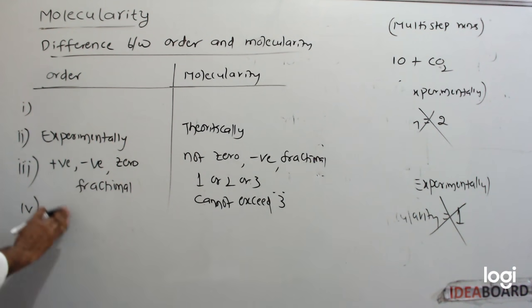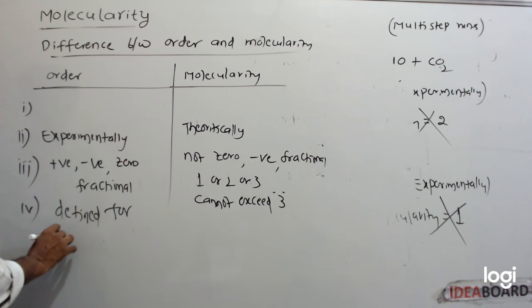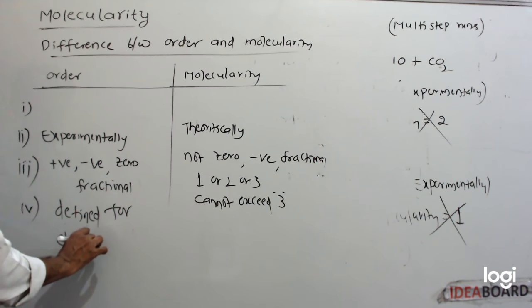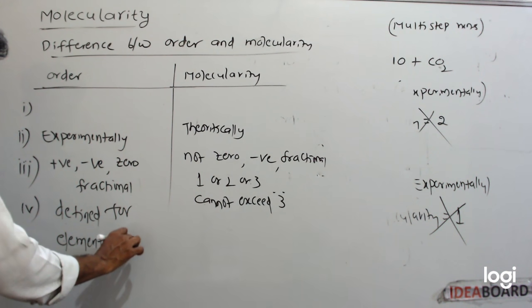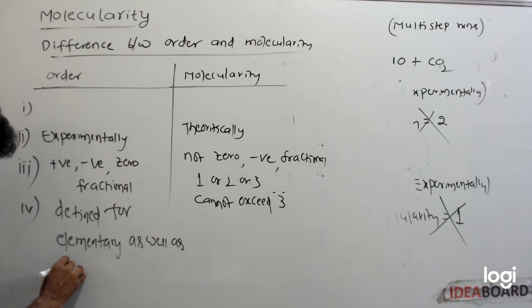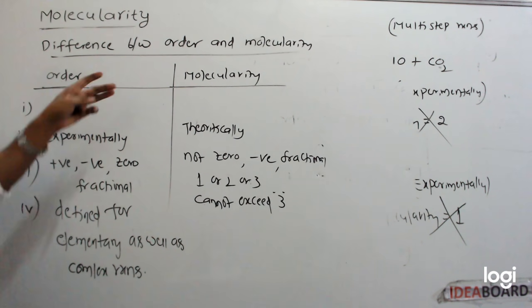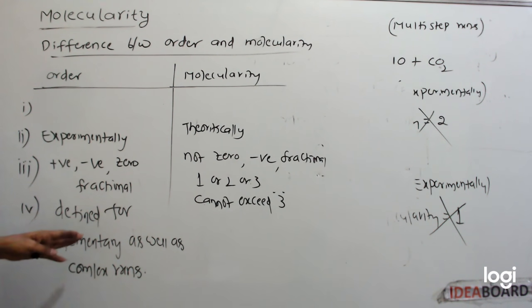Next one, order is defined for elementary as well as complex reactions.